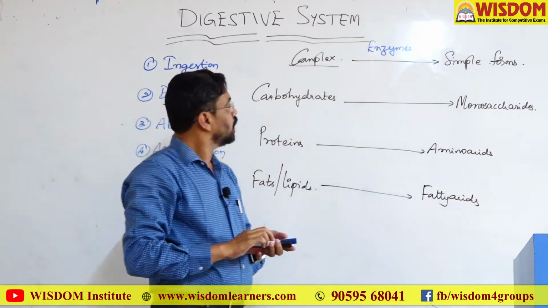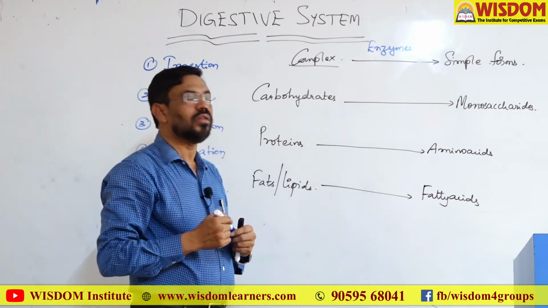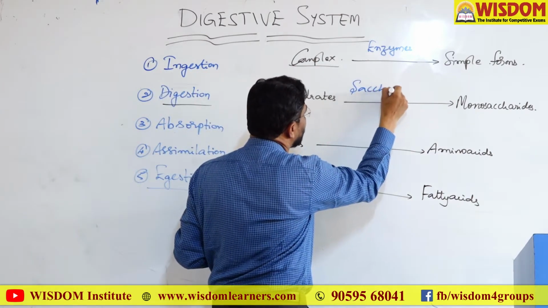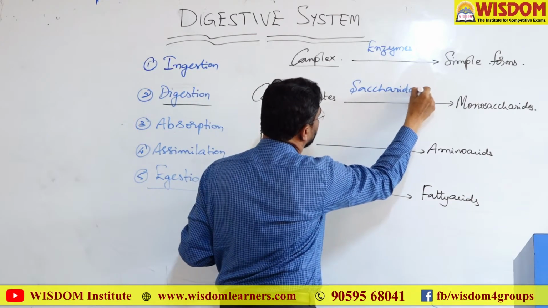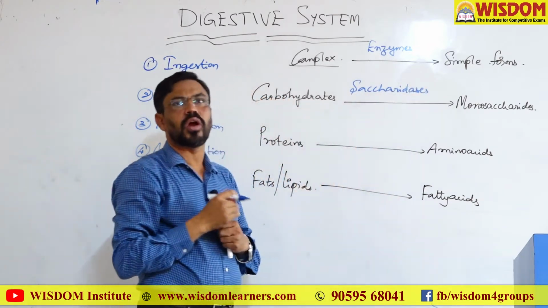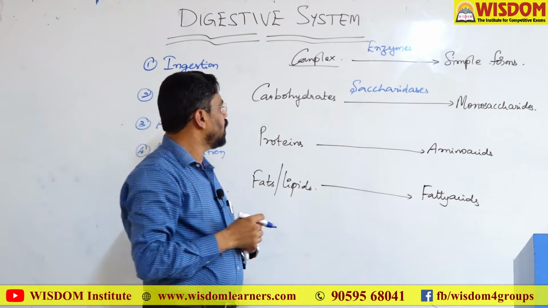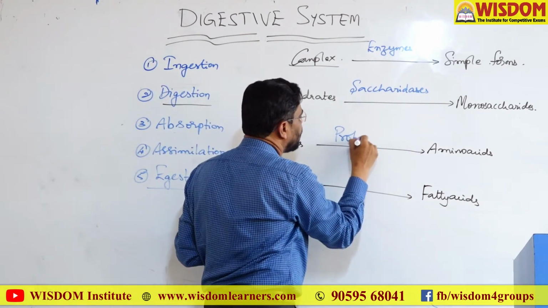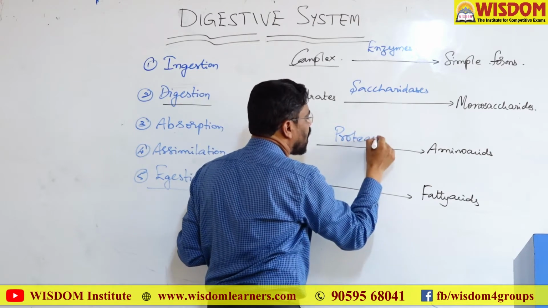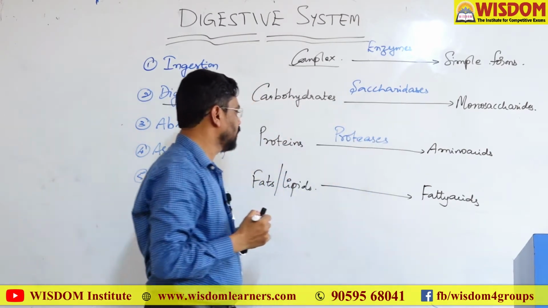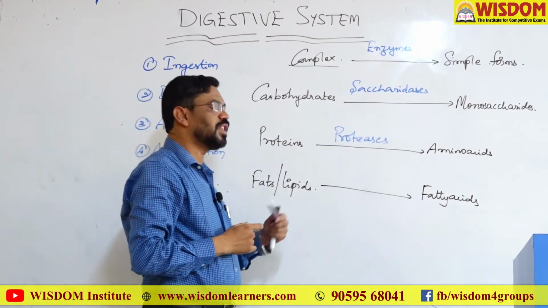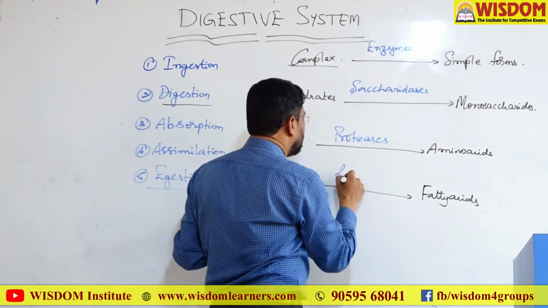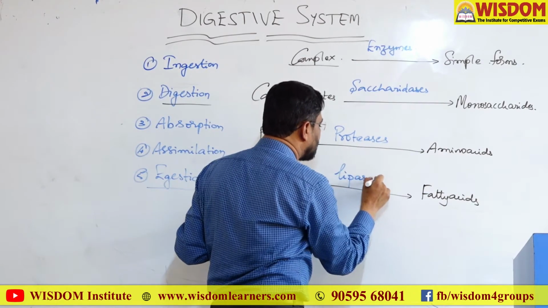Here the carbohydrates are digested by the enzymes called saccharinases, or they are also called carbohydrases. The proteins are digested into amino acids by the proteolytic enzymes called proteases. The fats or lipids are digested into fatty acids by the enzymes lipases.